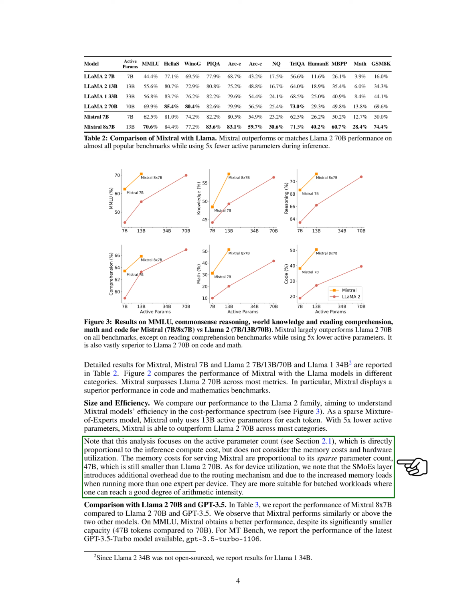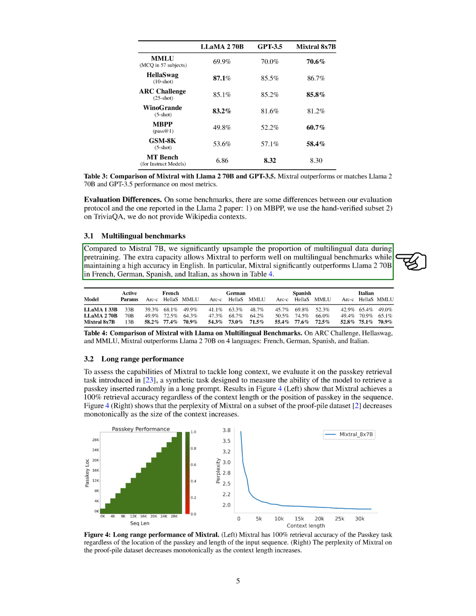We did notice some differences in our evaluation methods compared to those reported in the Llama paper. For example, we used a hand-verified subset for one of the benchmarks, and we didn't provide Wikipedia context for another. We also tested Mixtral's performance with multilingual data and found that it performed well in multiple languages while maintaining high accuracy in English. To test Mixtral's ability to handle long contexts, we used a task that measures the model's ability to retrieve a passkey inserted randomly in a long prompt.